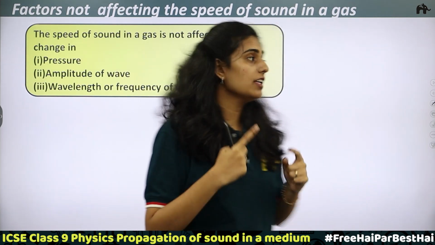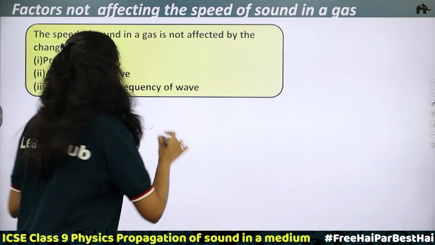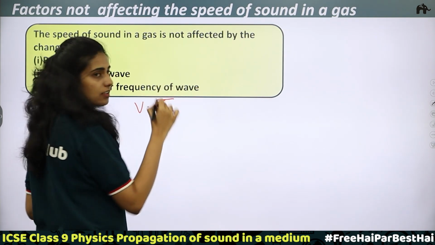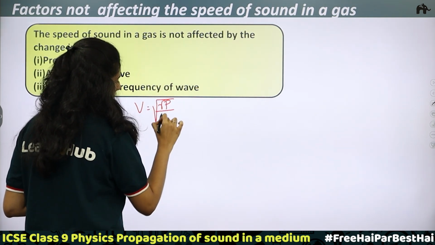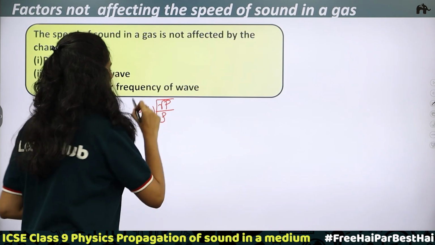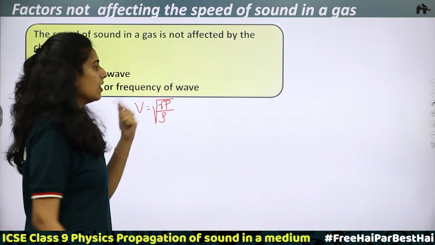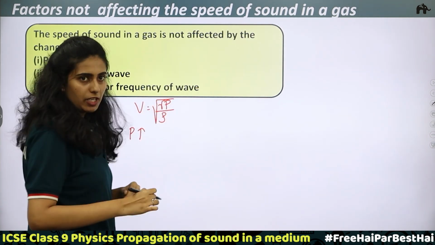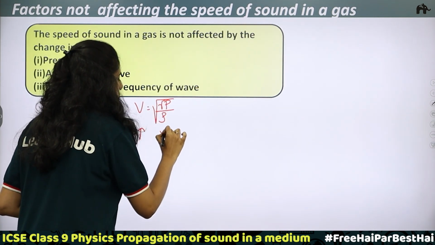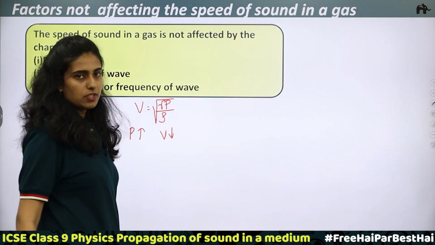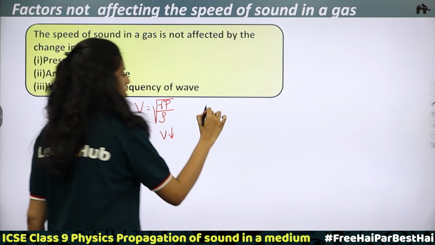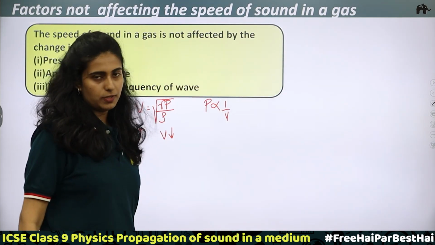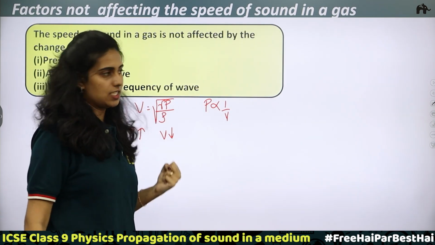So, why does it not depend on pressure? We have a relation: the speed of sound is equal to root of gamma P divided by rho, and we are saying that the speed of sound does not depend on pressure. Why is it? What happens is when pressure increases, we know volume will decrease. According to Boyle's law, pressure is inversely proportional to volume. Pressure increases, volume decreases. Volume increases, pressure decreases.